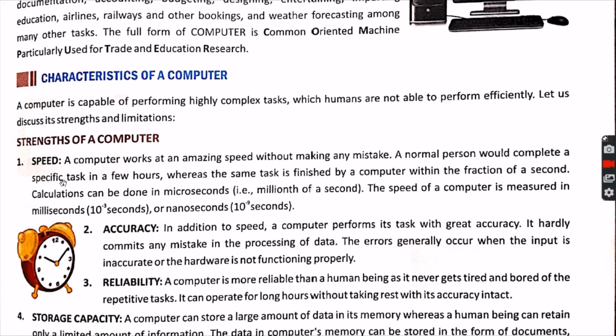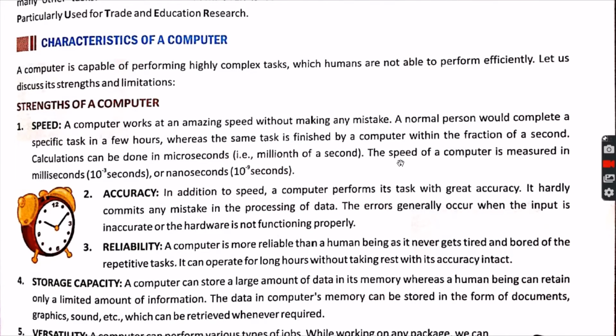We people cannot have as much speed as a computer has. A computer works at an amazing speed without making any mistake. Actually, a computer has been programmed, and a computer cannot make mistakes. It only does the work according to the program it has got in its chips.